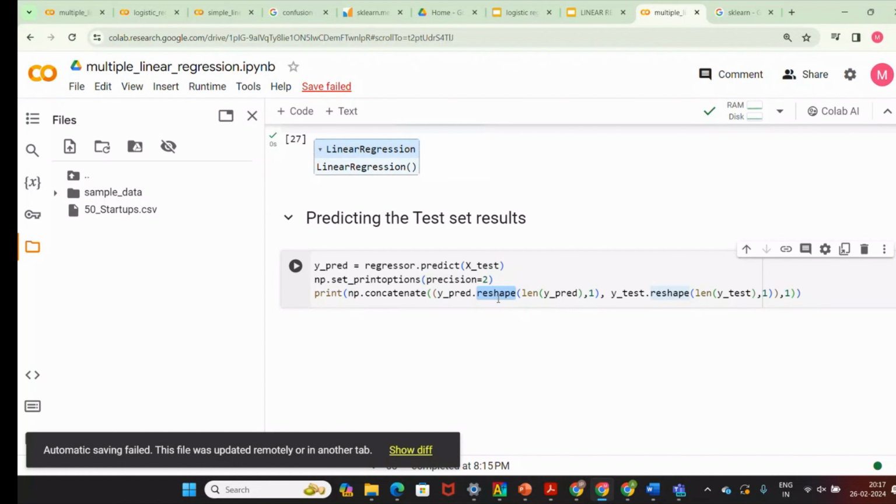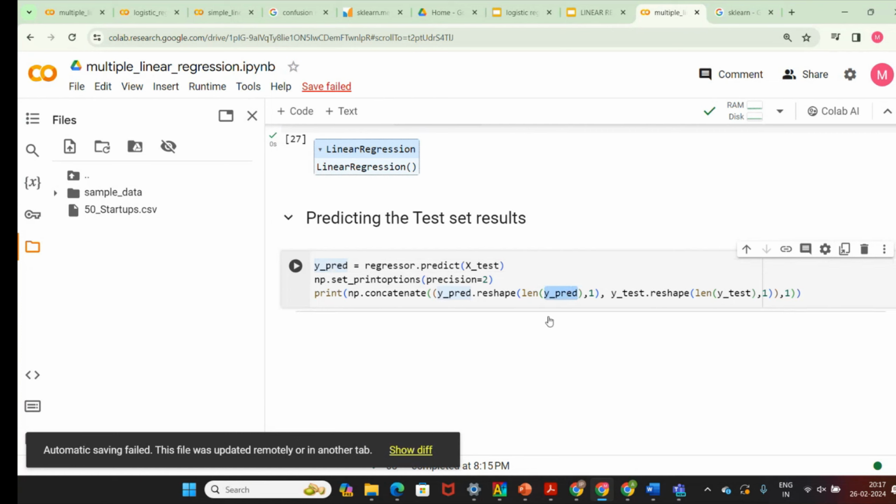When you use reshape, you have to mention how many rows and columns. The first part is the row. I'm going to take the rows of y predict, so the length of the row depends on y predict.